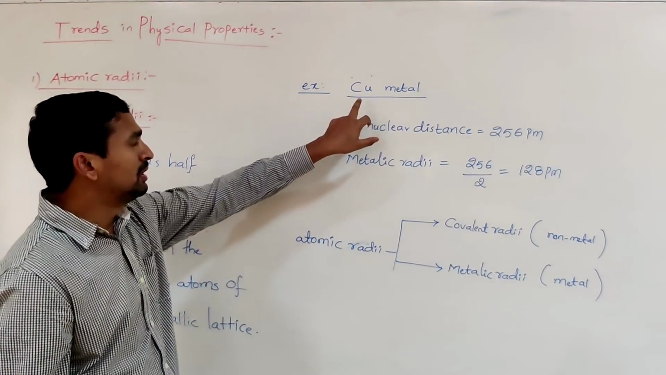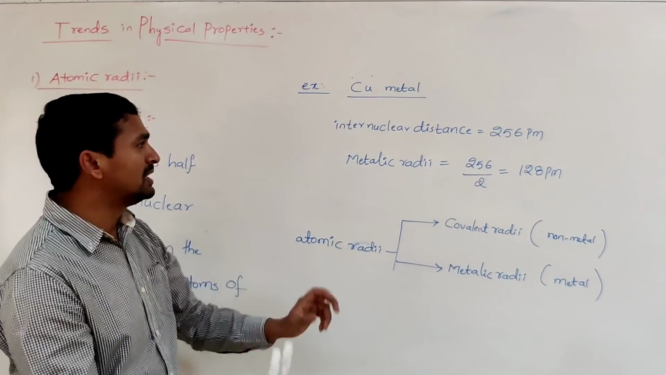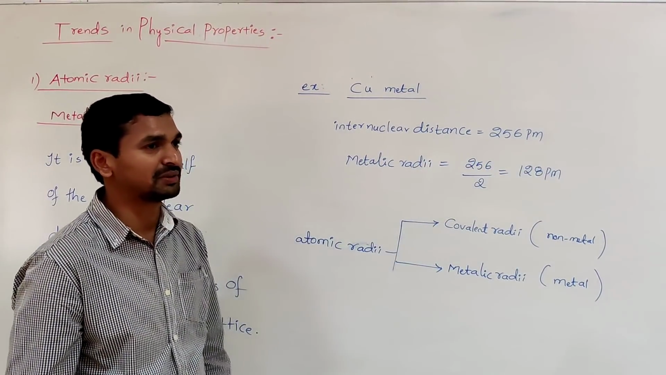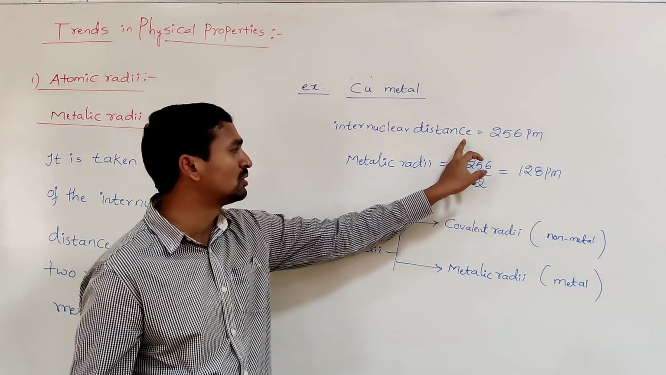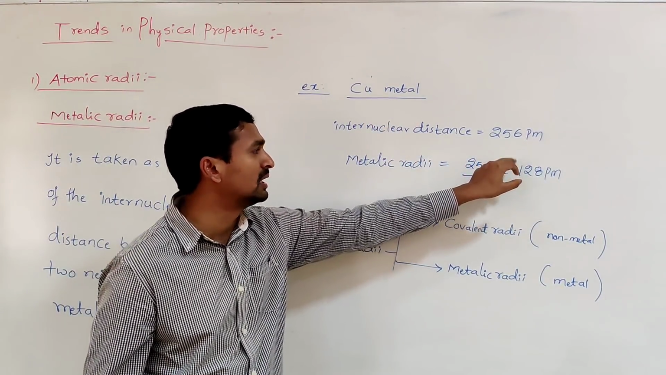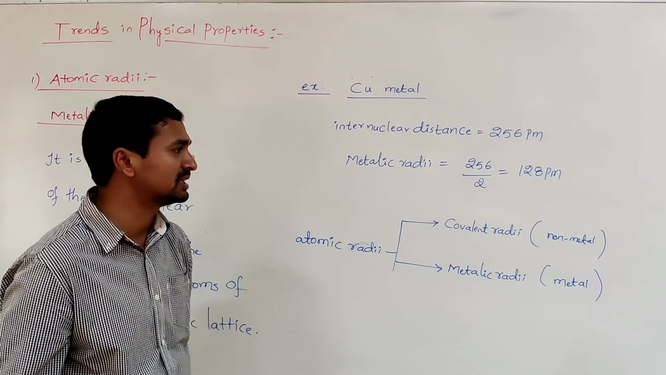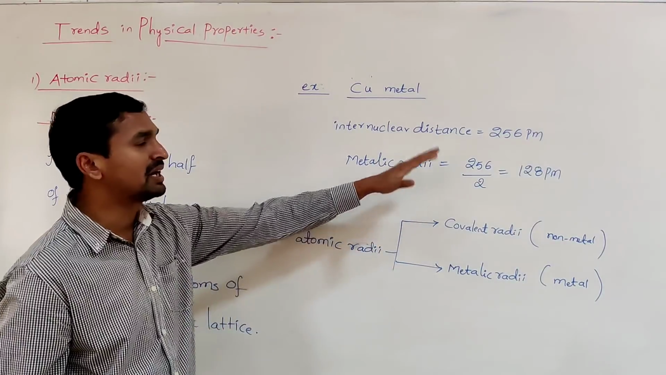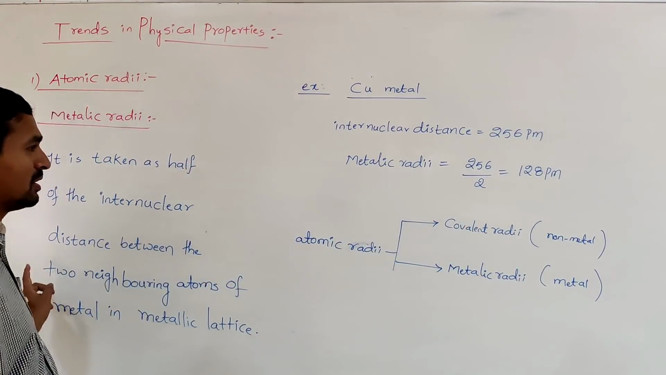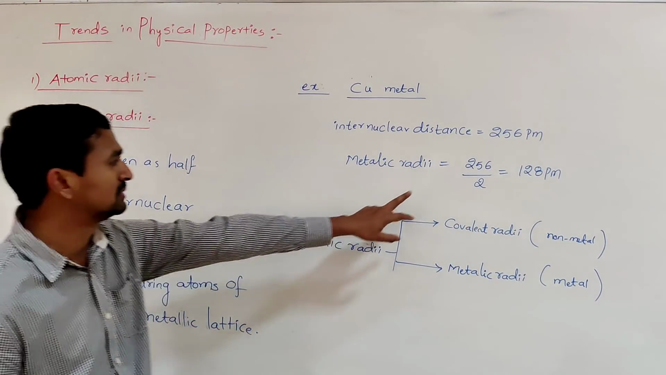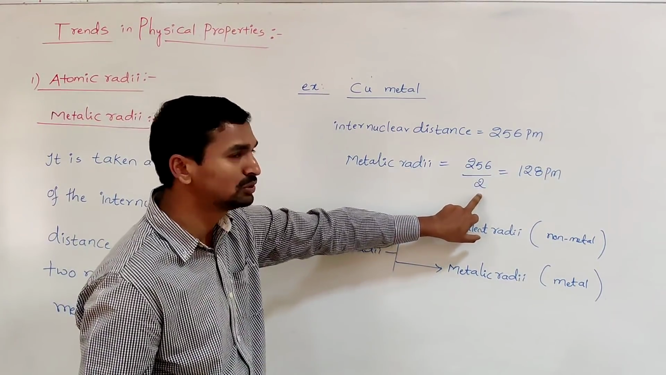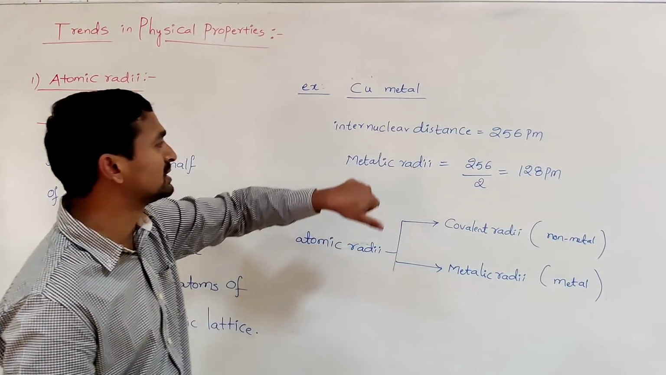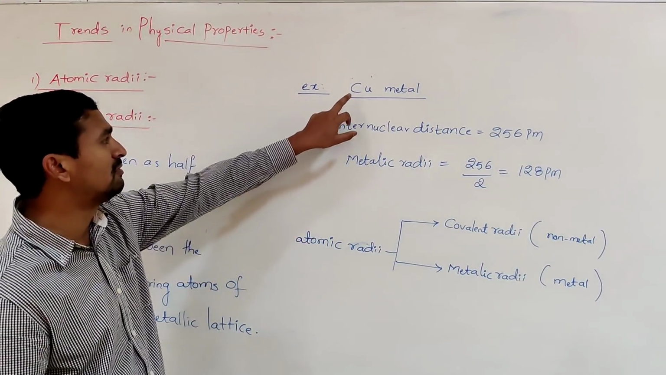Between the two copper atoms which are present neighboring each other, the distance is found to be 256 picometers. The internuclear distance between the two copper atoms in the copper metallic lattice is 256 picometers. Then what is the metallic radii of the copper metal atom? Just make it half of the internuclear distance between the two neighboring metal atoms. So 256 divided by 2. Then what do you get? 128 picometers. 128 picometers is the metallic radii of copper.